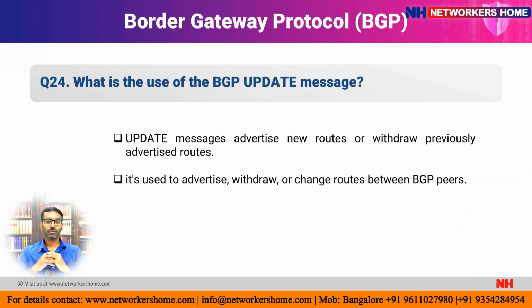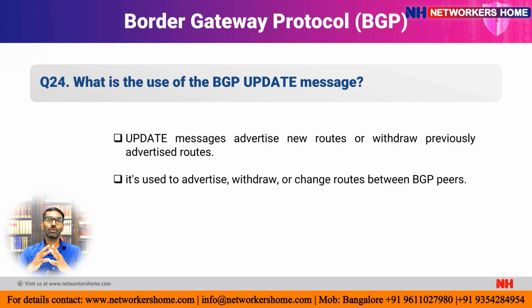The 24th question is: what is the use of the BGP update message? Update messages advertise new routes or withdraw previously advertised routes. Let's say I just added a new route or deleted a route from the topology. That should be flooded to all the routers, right?